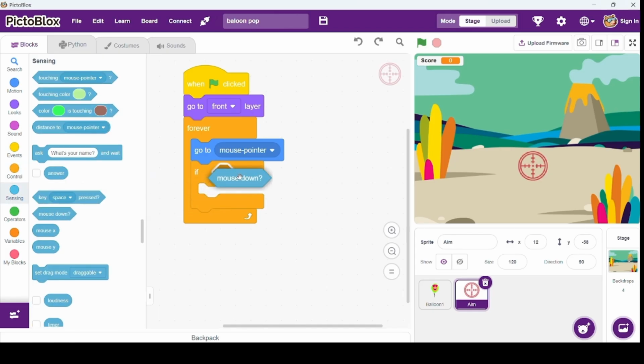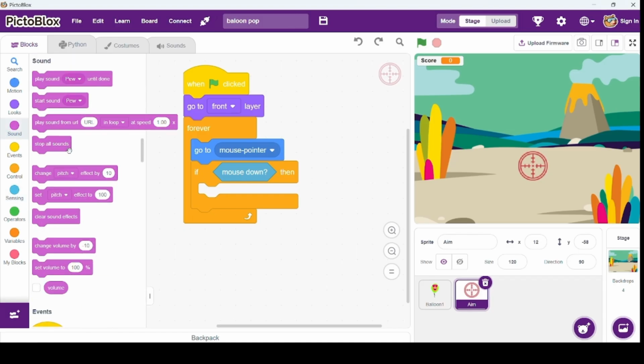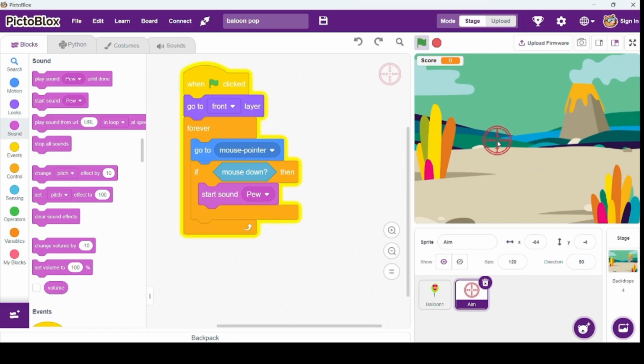Add an if mouse down block. This block checks whether the player has clicked the mouse. Then I'm inserting sound also. Start sound. PEW. Done.